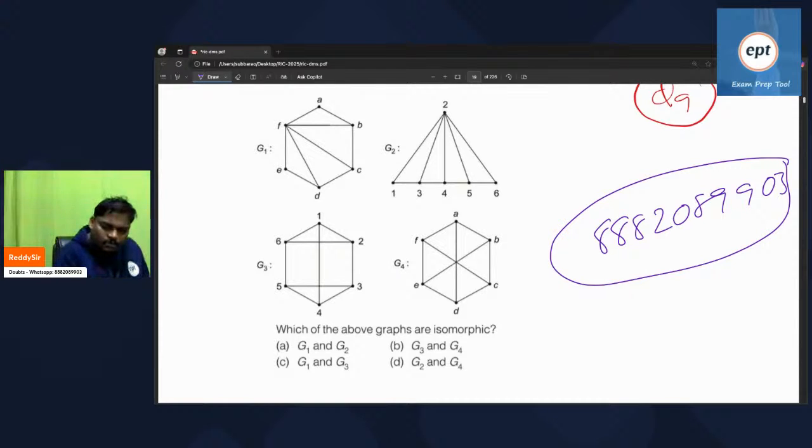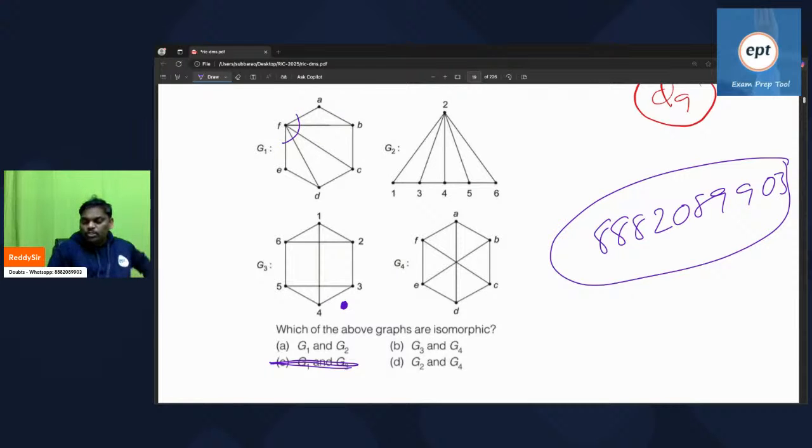So here, 1, 2, 3, 4, 5. Here degree is 5, one person with degree 5. Here no one is there with degree 5. G1 is having one person with degree 5, G3 doesn't have one. So G1, G3 no relation; you can cancel.